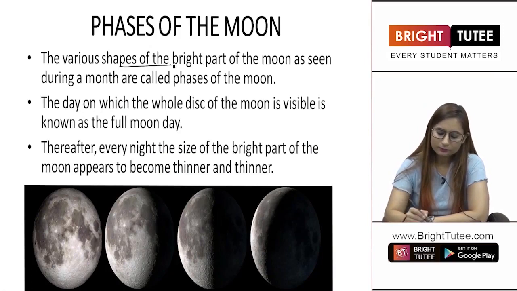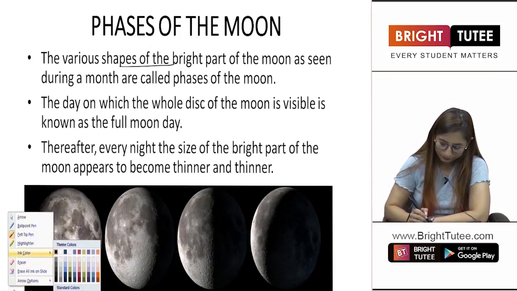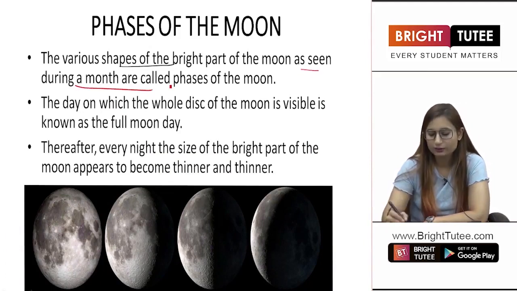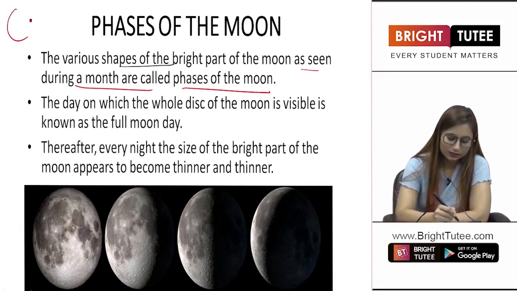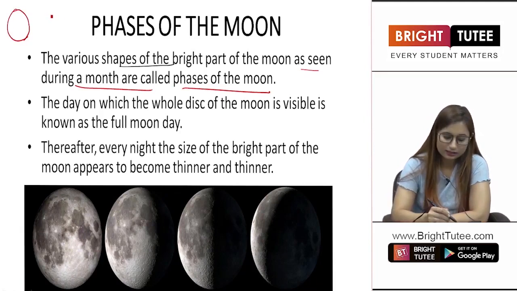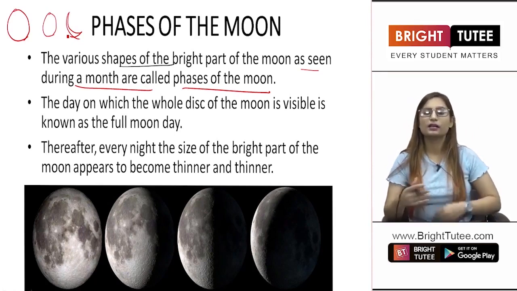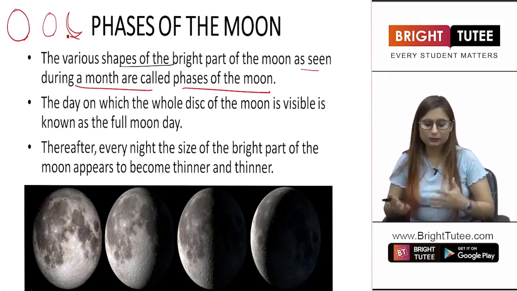Students, the various shapes of the brightest part of the moon as seen during a month are called the phases of the moon. You have seen that sometimes the moon is a whole circle, then sometimes it's a half circle, sometimes it's a crescent moon. It does not mean that the rest of the moon just disappears. It is still present there, but we are not able to see it. It is not visible to us.